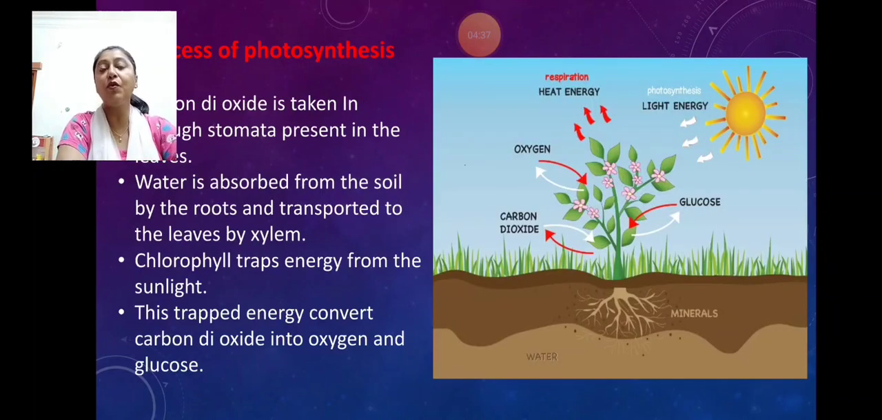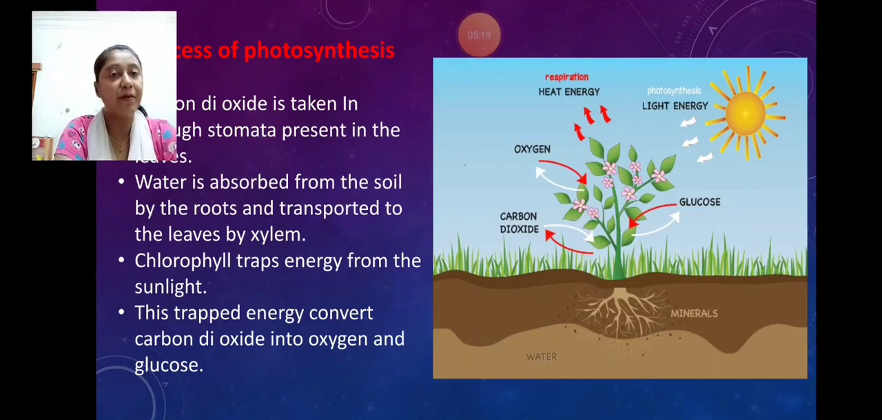Now let us have a look at the process of photosynthesis. I know that many of you remember it, but even then I want to recall it once again. In this process, what happens? Carbon dioxide is taken in through stomata present in the leaves. Stomata are the tiny pores present mostly on the under surface of the leaves, but in a few plants they are also present on the upper surface. So stomata are the tiny pores through which carbon dioxide is taken in.